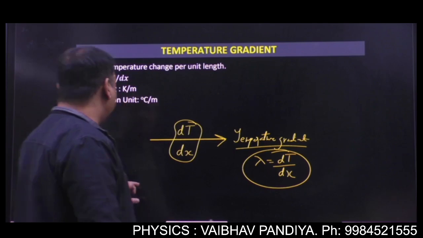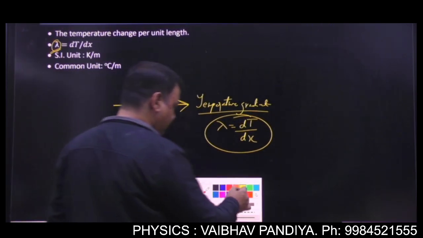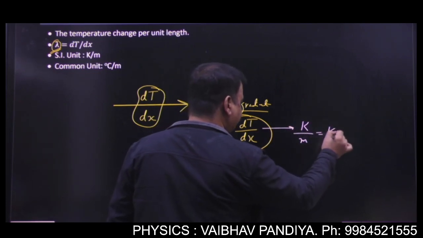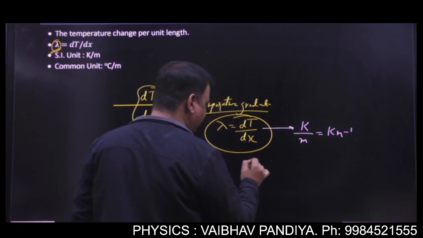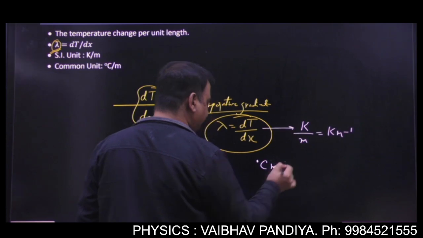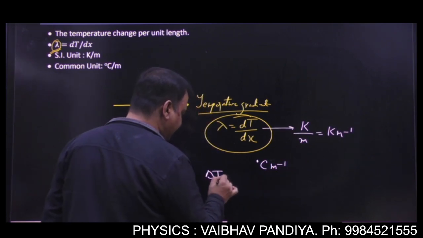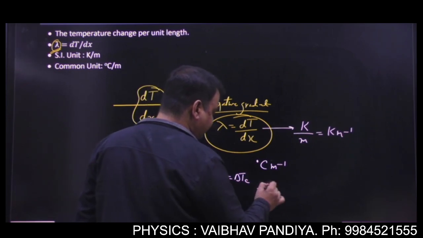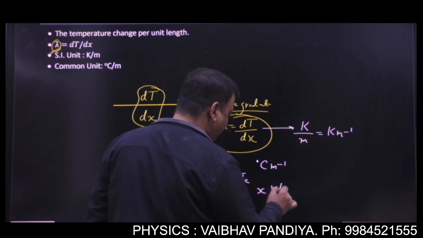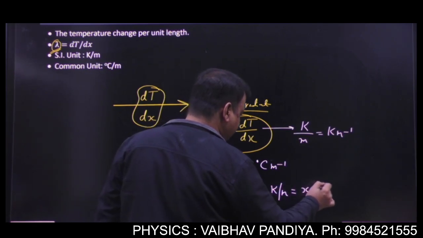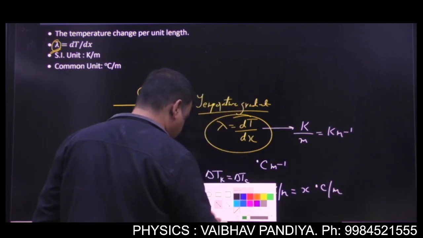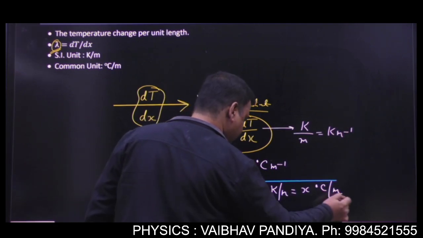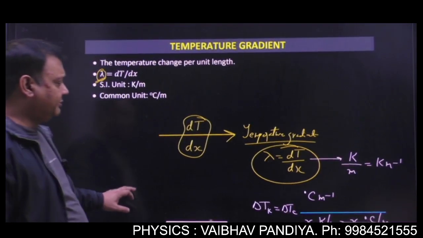Got it? Now what will be the SI unit? The SI unit of temperature is Kelvin, length is meter, so it's Kelvin per meter, and a common unit you can also write is degrees Celsius per meter, and you know the change in temperature in Kelvin is the same as the change in temperature in Celsius. So if you have a temperature gradient of x Kelvin per meter, it will be the same as x degree Celsius per meter. So this is the meaning of temperature gradient.